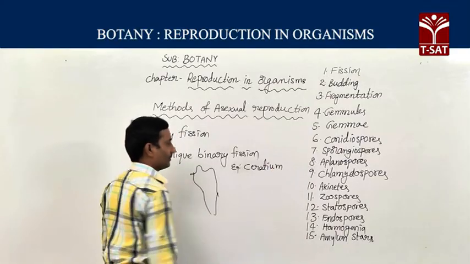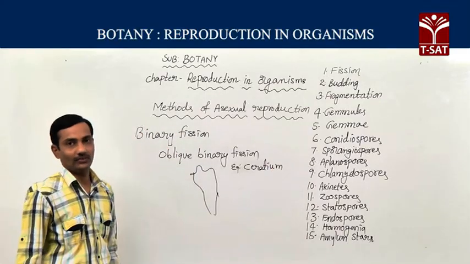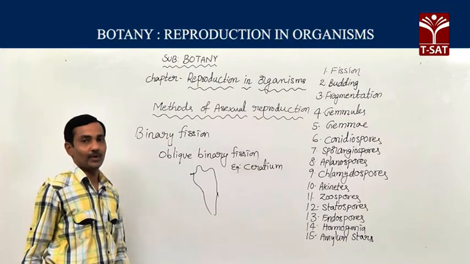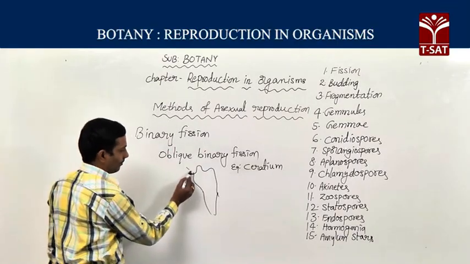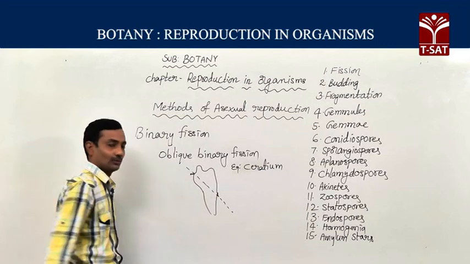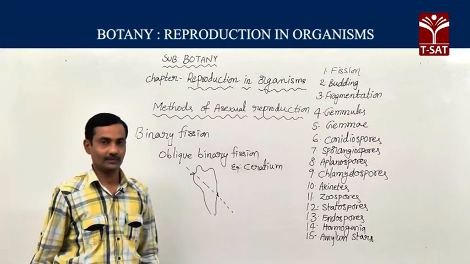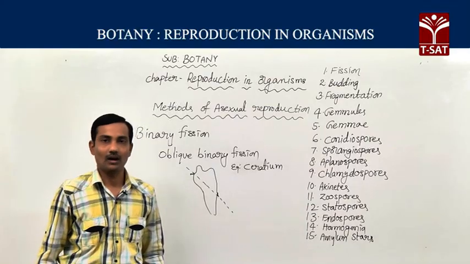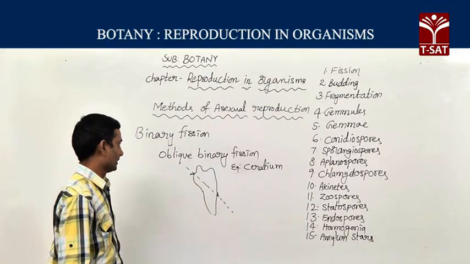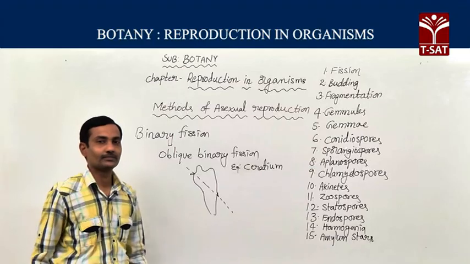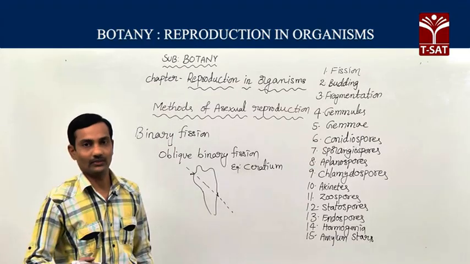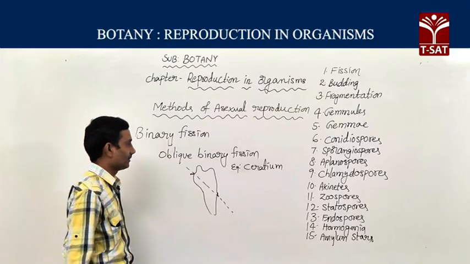Ceratium is a dinoflagellate. At the time of binary fission, it divides obliquely into two daughter cells. This type of binary fission is known as oblique binary fission. Like this, different types of binary fission methods we can find in different organisms.